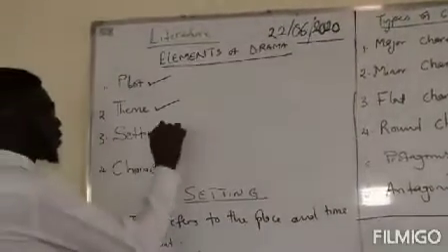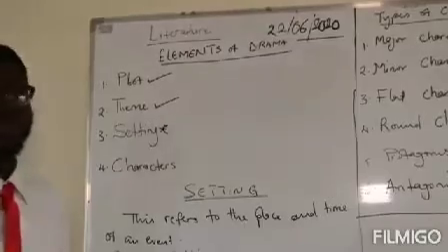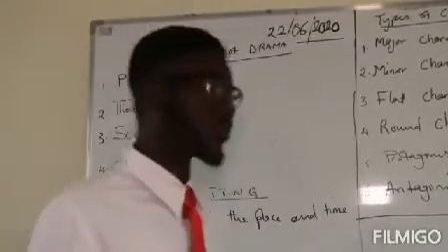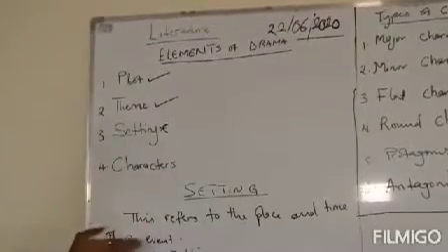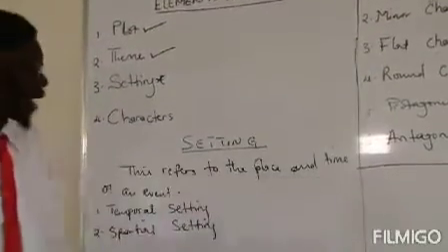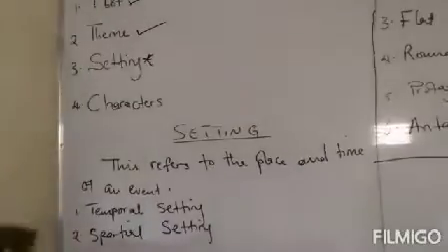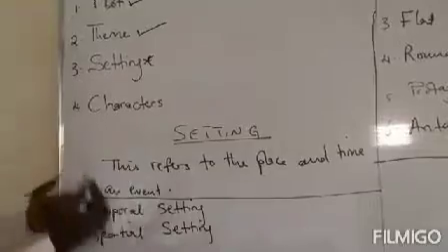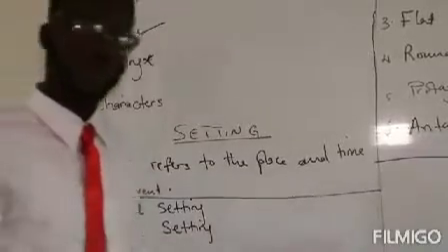The first one for today, setting. In literature, when you mention setting, what does it mean? What comes to your mind? We say that setting is the place and time of an event. Remember I said in literature, we refer to setting as the place and time of an event.